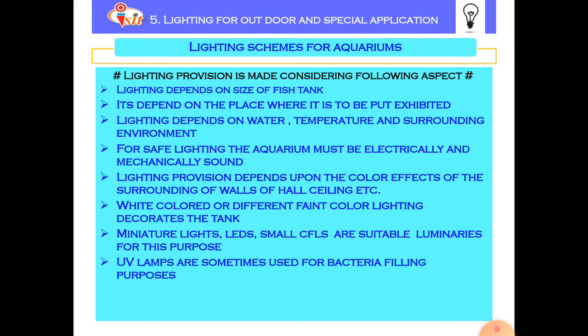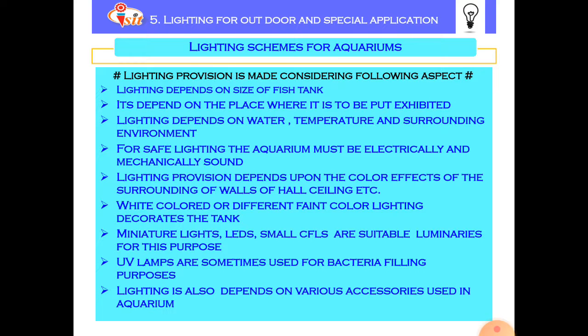Some things are radiated under the ultraviolet lighting, so it enhances the beauty of the aquarium as well as the fish tank. For that purpose UV lamps are used, and lighting also depends on various accessories used in the aquarium.